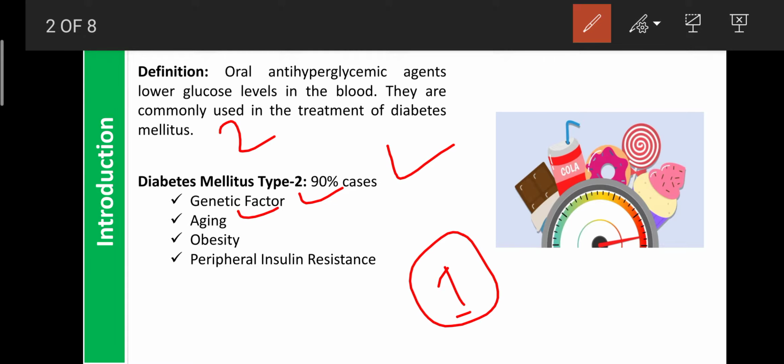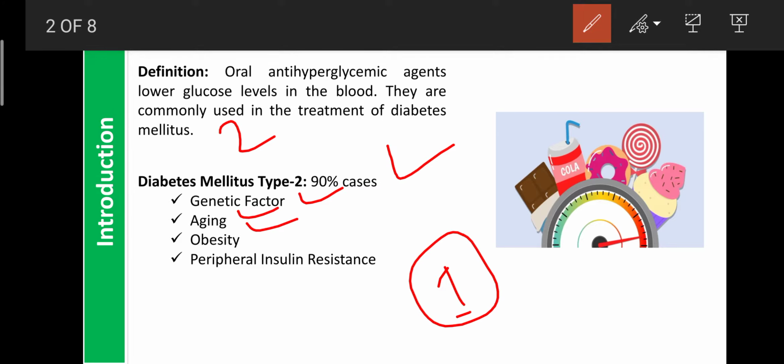As age goes on, there is more risk of developing diabetes mellitus. Uncontrolled body weight, that is obesity, is also responsible, because in obesity the triglyceride fats are more, and they act as a source for glucose. So the sugar level increases, and it can also cause malfunction of certain cells or insulin receptors, so that person suffers from diabetes mellitus. It can also be caused by peripheral insulin resistance.